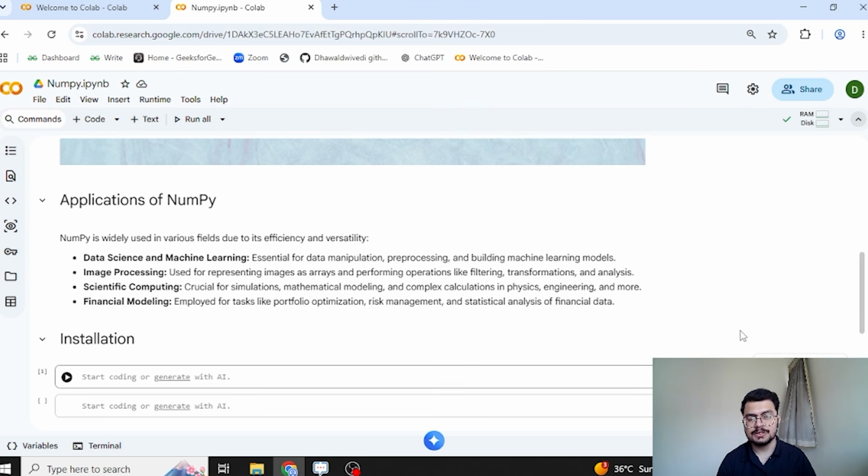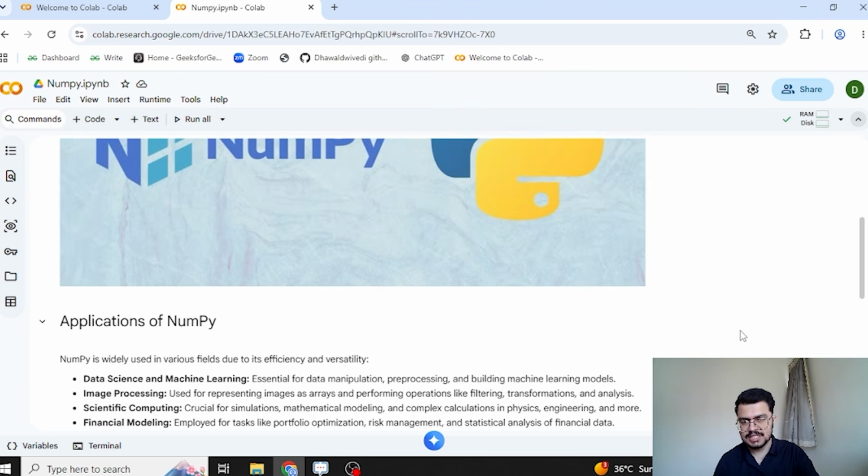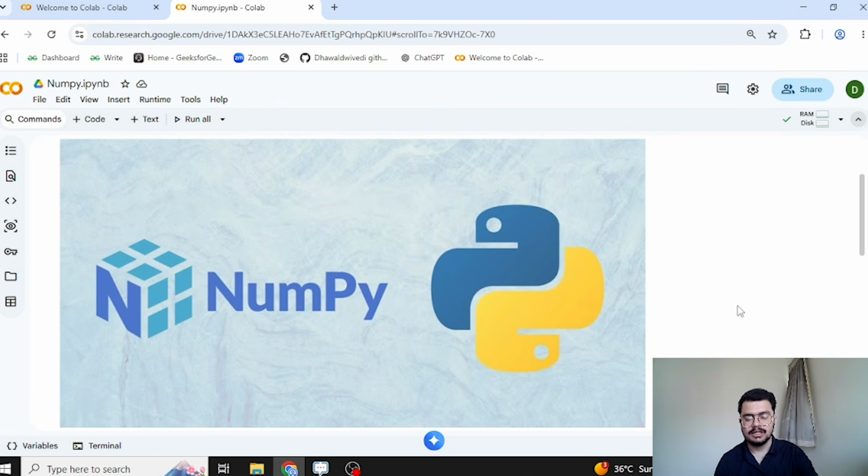Then we have image processing. Any image which we see, like this image of NumPy, is just a combination of pixels. These pixels can easily be stored in a NumPy array, and we can perform mathematical and complex operations. We can perform filtering, we can perform transformation, all of which are covered in image augmentation. So in short, we can do image augmentation with the help of NumPy.